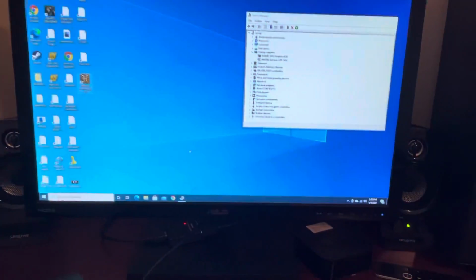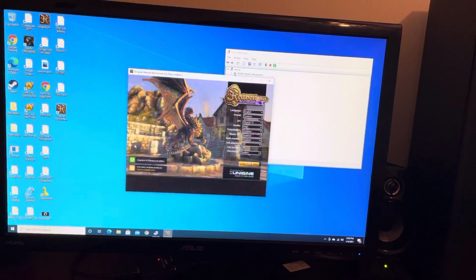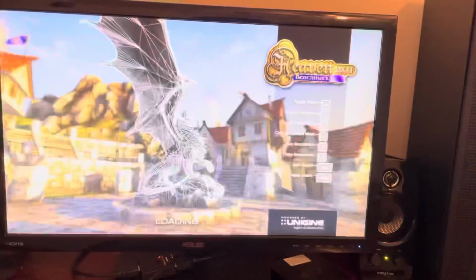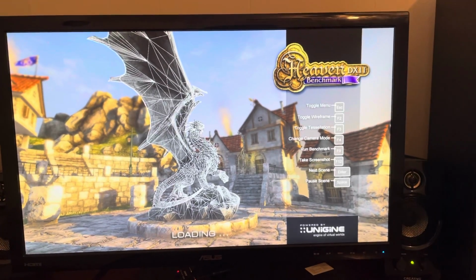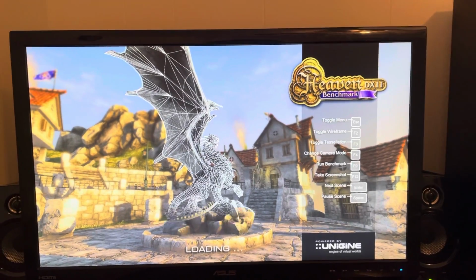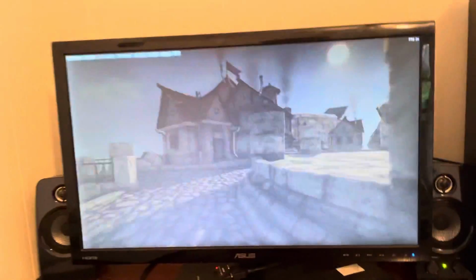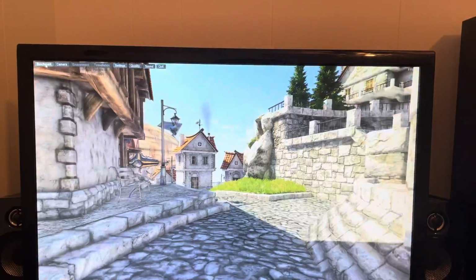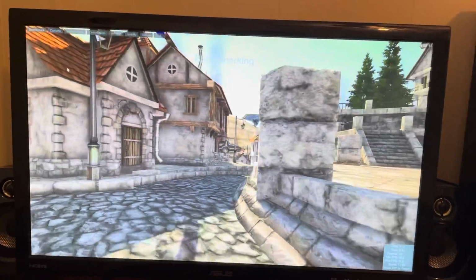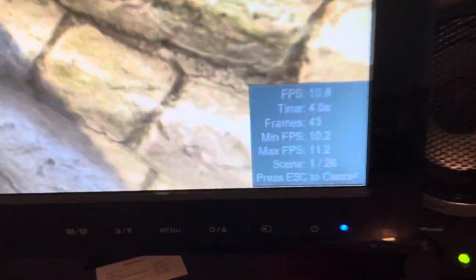And I'm going to run this thing again. And let's see what's going on with the benchmark once it loads up. And I think it's going to be slower again. So again, the whole point of this is we're not changing where the HDMI cable is plugged in. And look at that, we can see it's choppy already. I'm gonna press benchmark. And yeah, we're not seeing anything near that 70 we saw before.